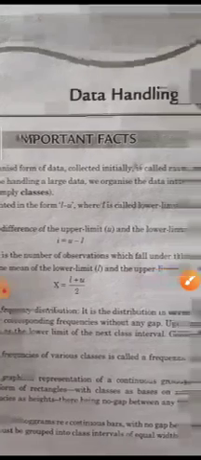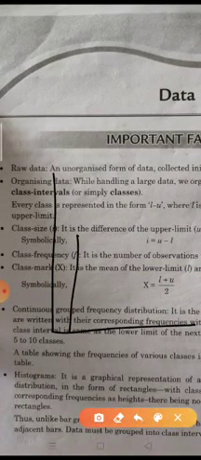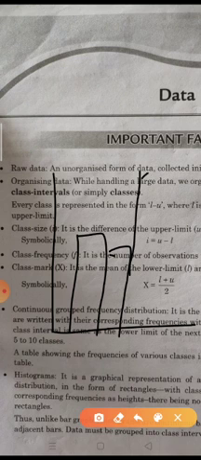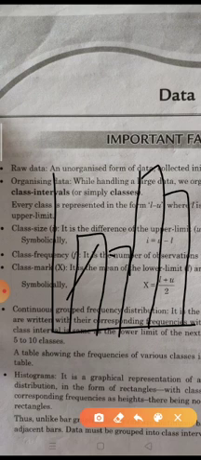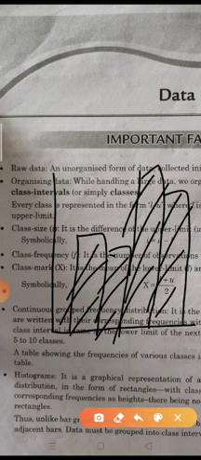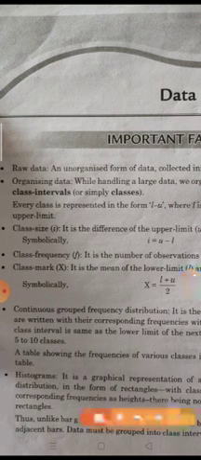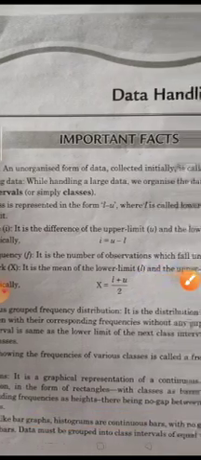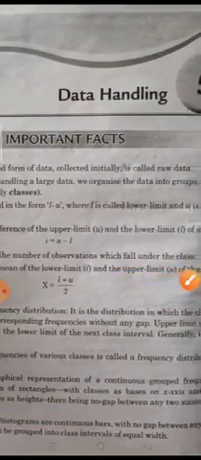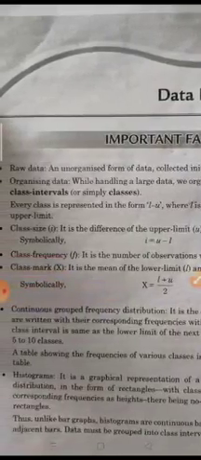There being no gap between any two successive rectangles. Suppose these are the rectangles, with no gap between them. We draw continuous successive rectangles, and there is no gap between them. Thus, unlike a bar graph, histograms are continuous bars with no gap between any two adjacent bars.